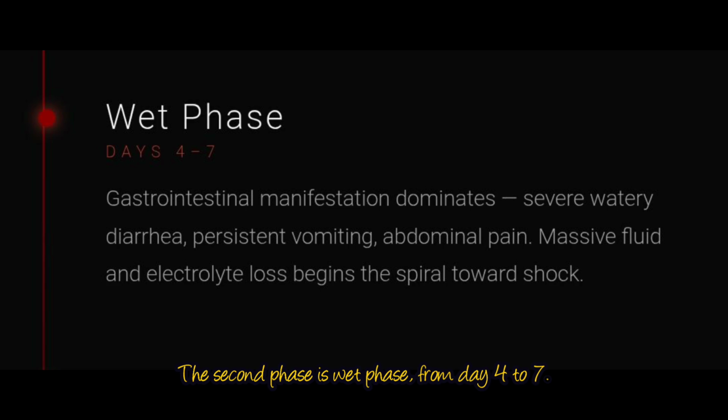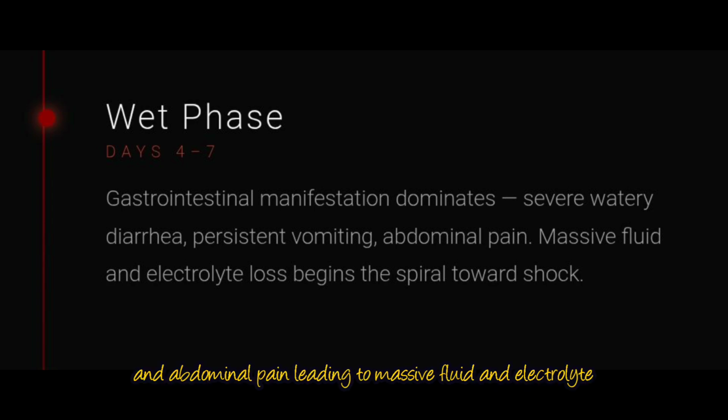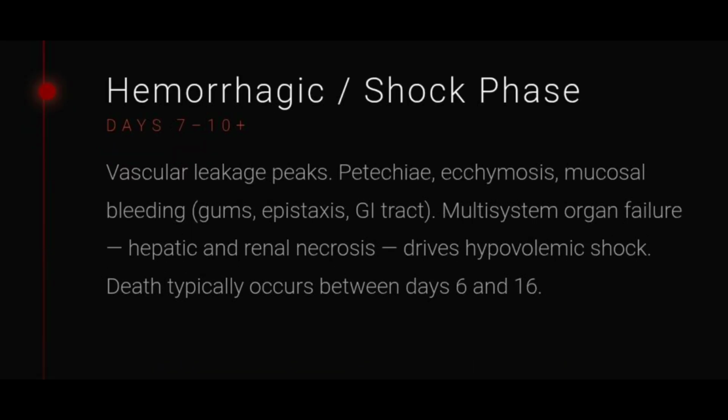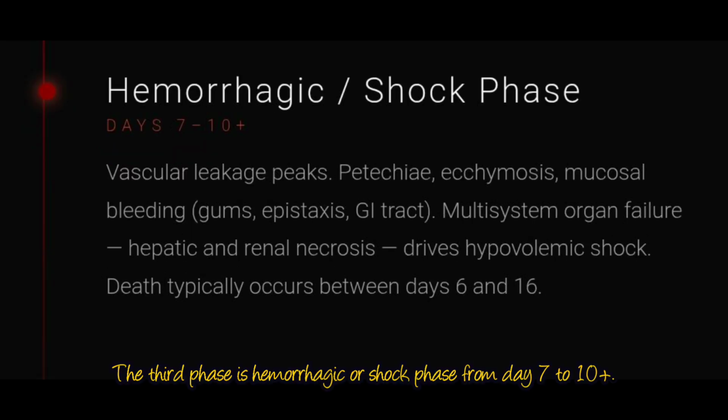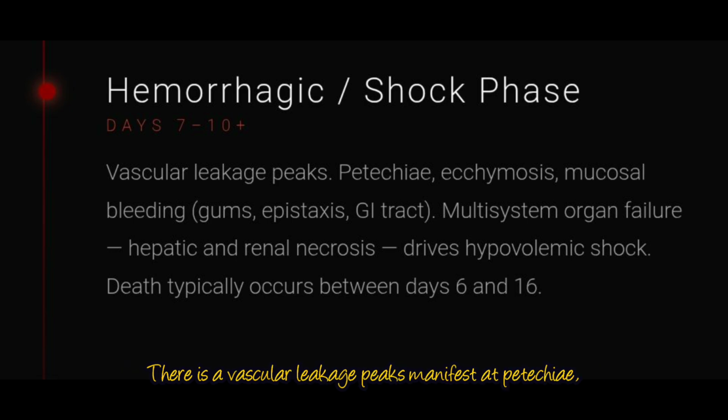The second phase is the wet phase, from day 4 to 7. GIT manifestation takes over. Patients experience severe watery diarrhea, persistent vomiting, and abdominal pain leading to massive fluid and electrolyte loss. The third phase is the hemorrhagic or shock phase, from day 7 to 10 plus.